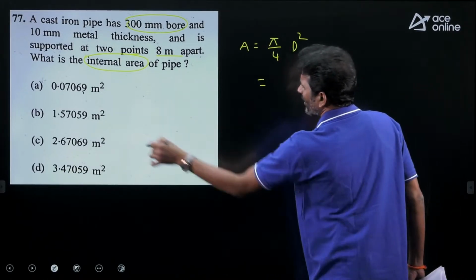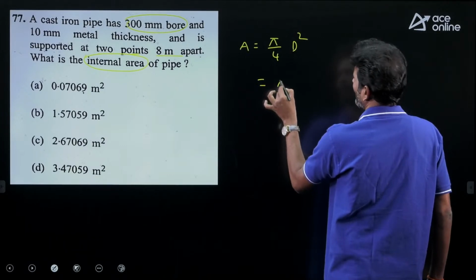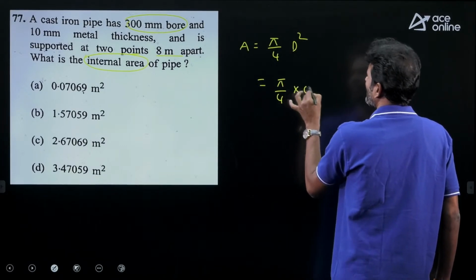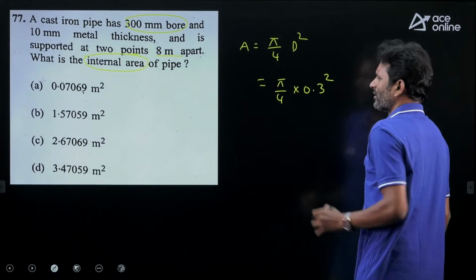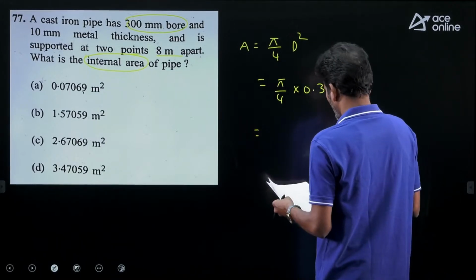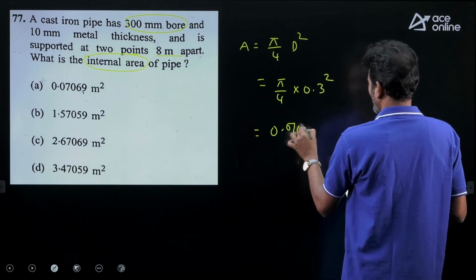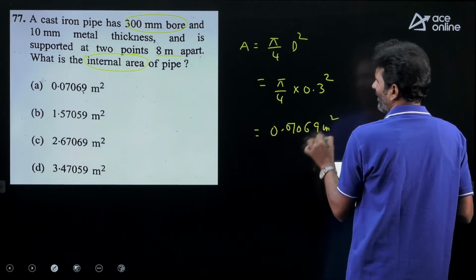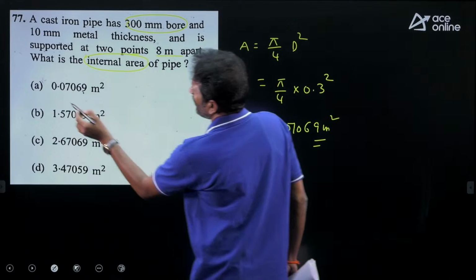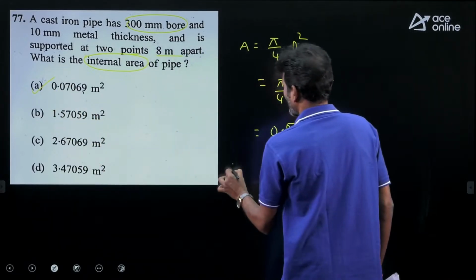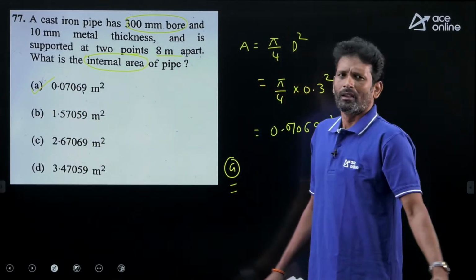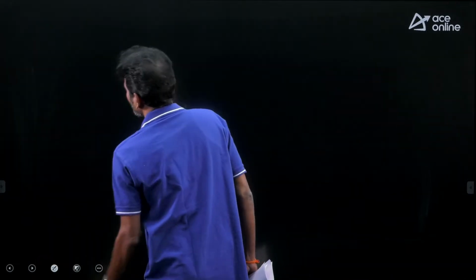Here options are in meter square, so take 300 mm as 0.3 meter, 0.3 square, which gives 0.07069 meter square. So option A is correct. Let's move to the next question.